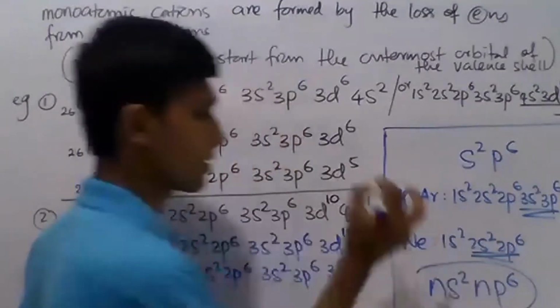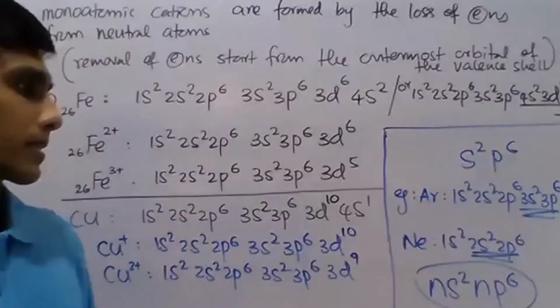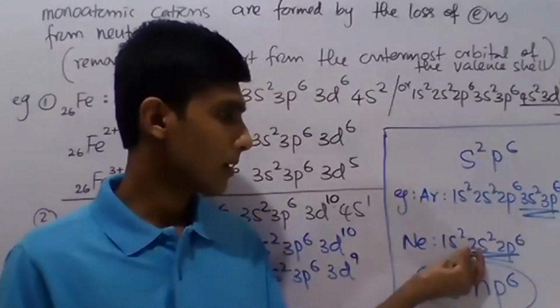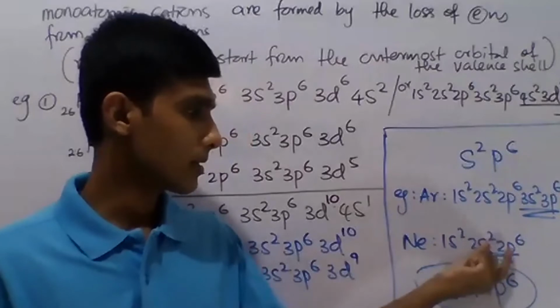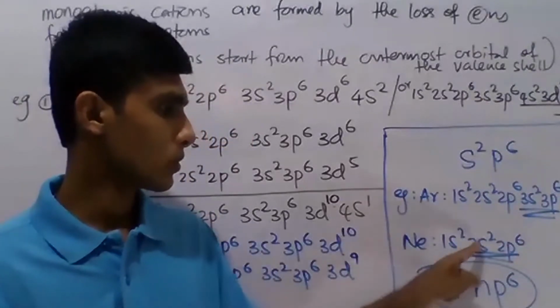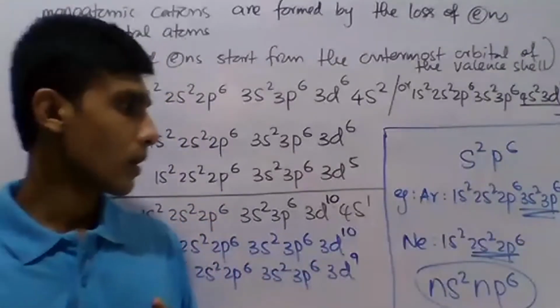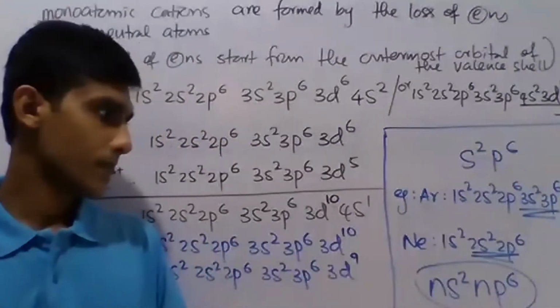So that configuration, generally you can say ns2, np6, is the most stable electron configuration. n represents the principal quantum number of the last energy level, that is the number of the valence shell. Here n is 2, here n is 3. Now this is the most stable configuration.